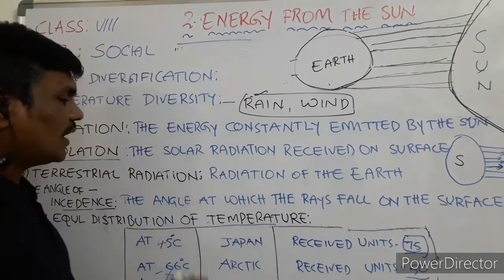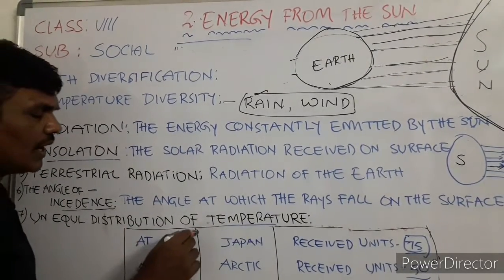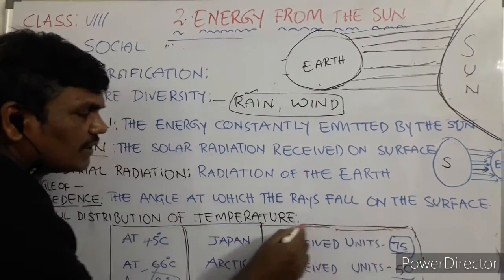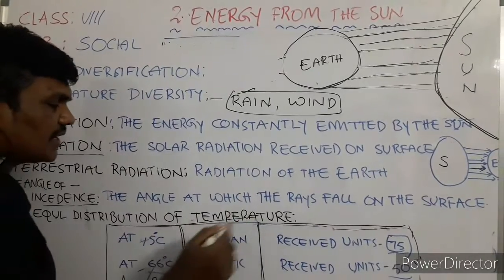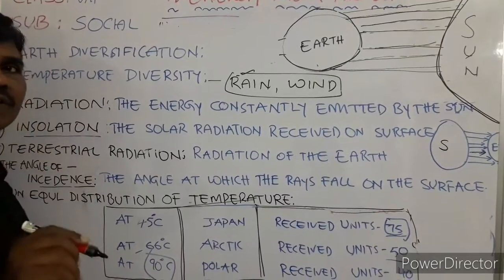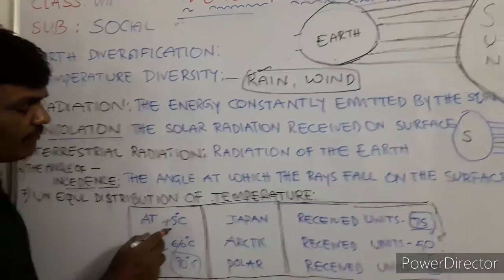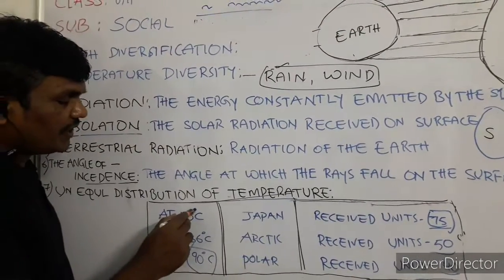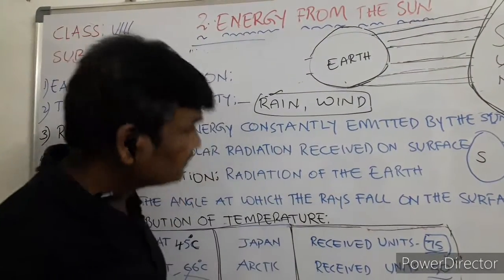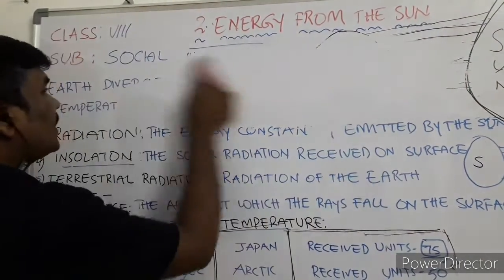Now we can read and understand the table. By reading this table we can understand the unequal distribution of temperature, how the sun is affecting it. Now see here, at 45 degrees, so at a 45 degrees angle. Where is the 45 degrees angle? Now focus here. 45 degrees means that is Japan. Okay, Japan.